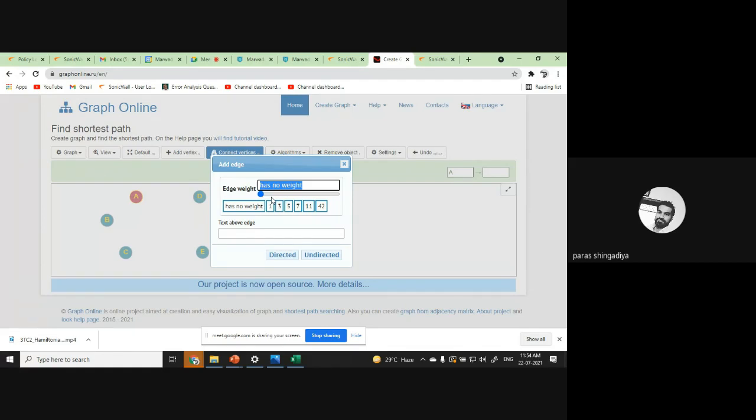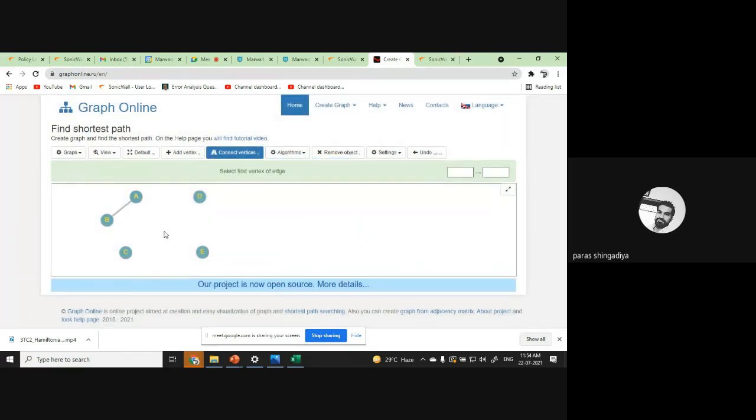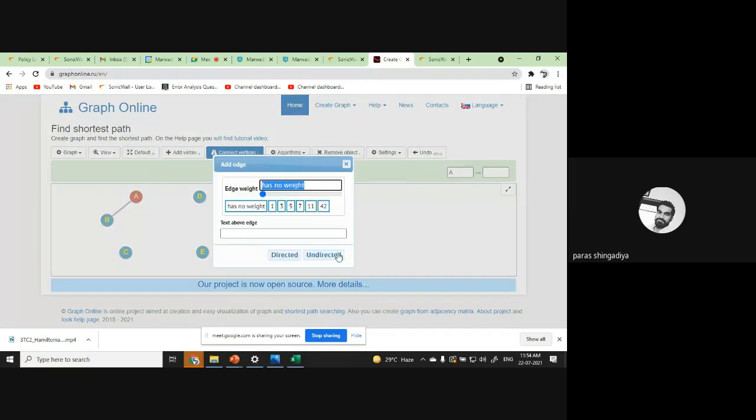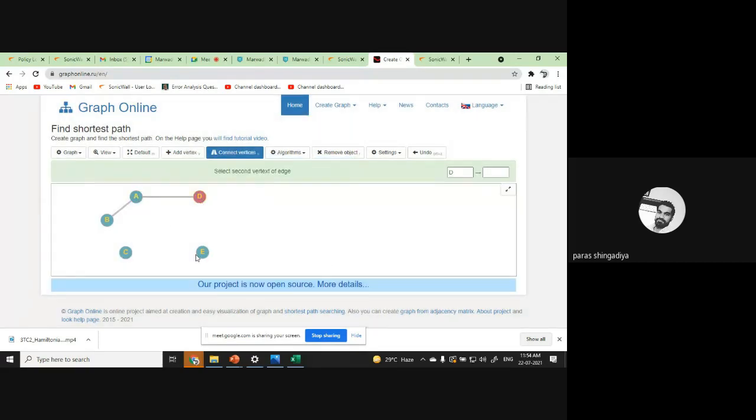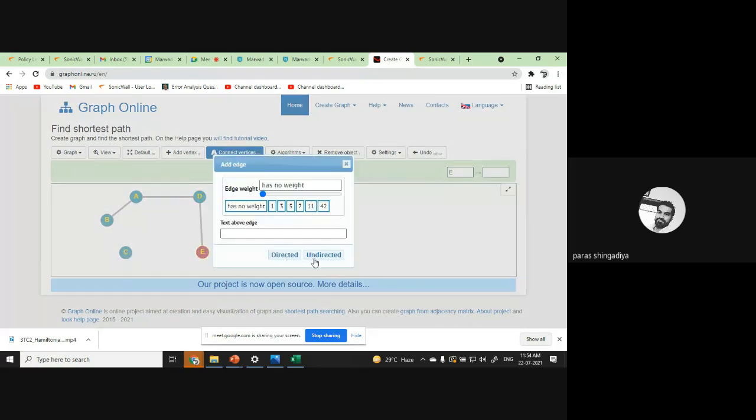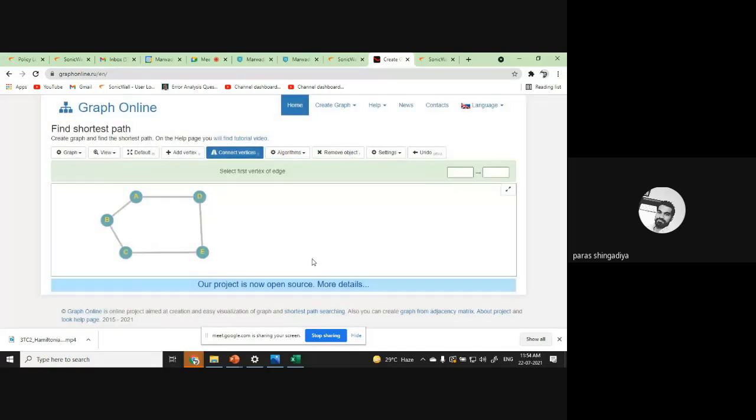Clear? तो यहाँ पे कोई weight नहीं है. Just start with no weight and click on undirected. You will get an undirected graph. If you click directed, one arrow will be shown. So that is now the edge between A and B. Clear? Same for A to D, then D to E, E and C, and then B and C. ये पेंटागन हो गया. ठीक है?